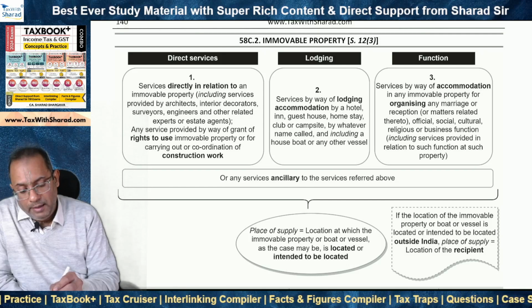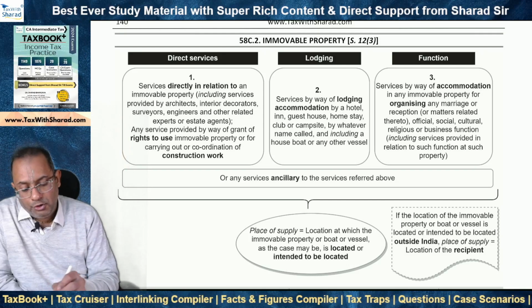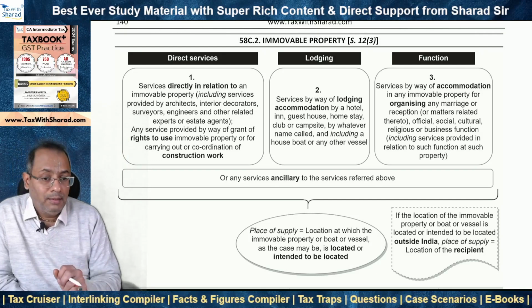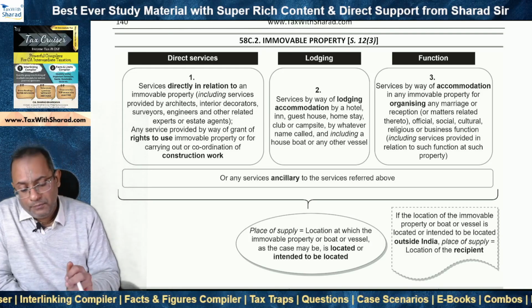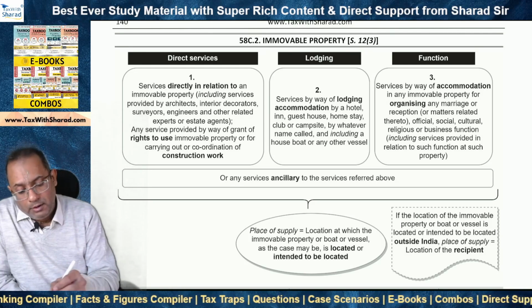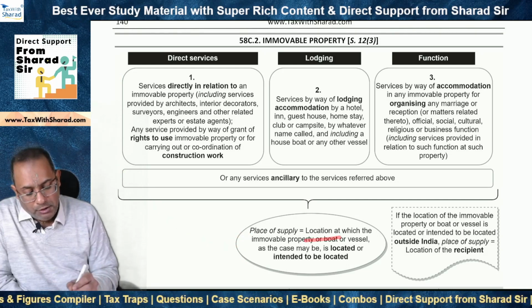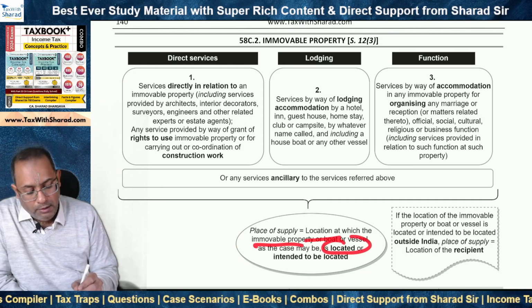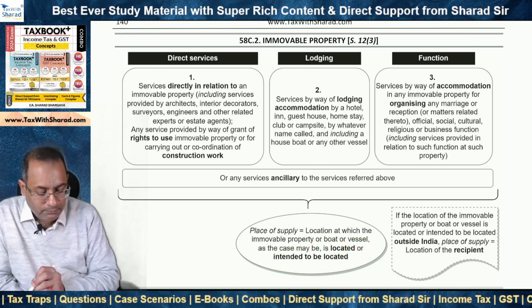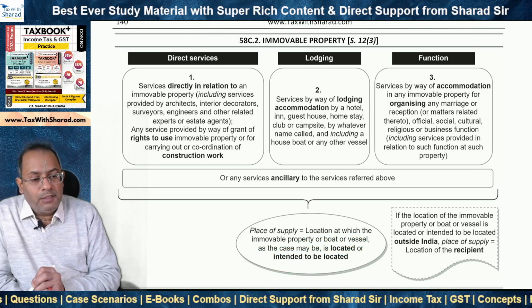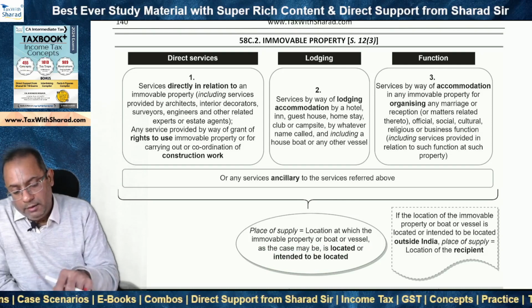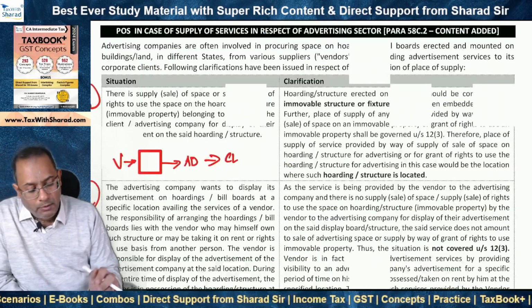Also service provided by way of grant of rights to use. This is also what we are talking about. So in these kind of services, the place of supply is what? Location at which the immovable property is located or intended to be located.